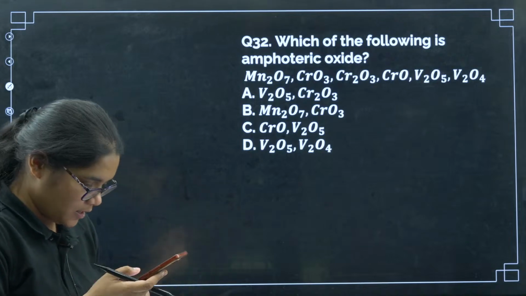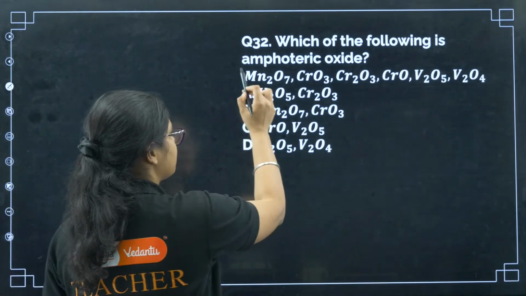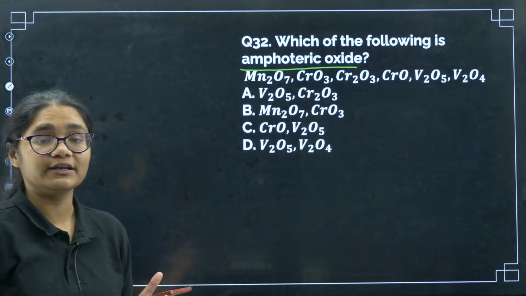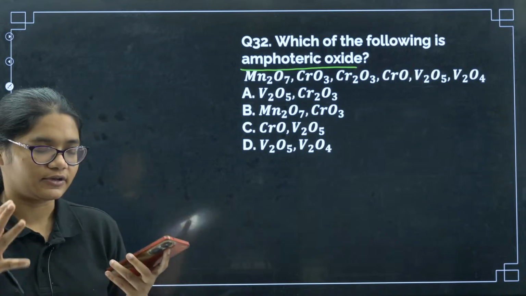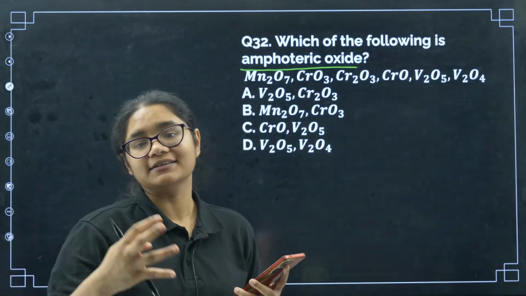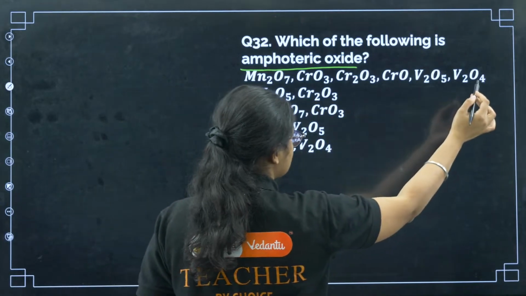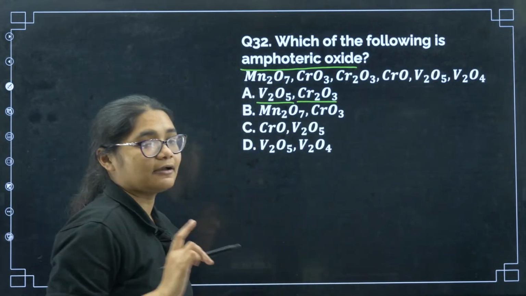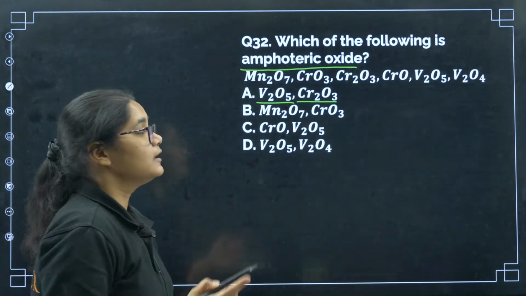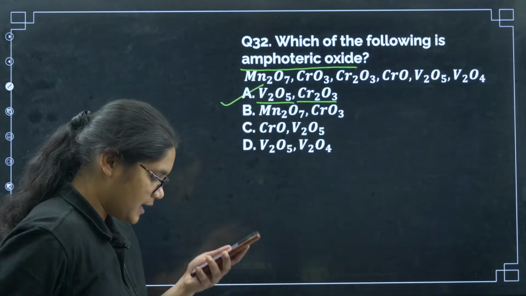Okay. Next, amphoteric oxide. You know what is amphoteric oxide? Oxides which can react with both acids and bases, right? So here if you see, so many compounds are there, Cr2O3 and V2O5. These are amphoteric oxides which can react with both acids and bases, so that is why option number A here.